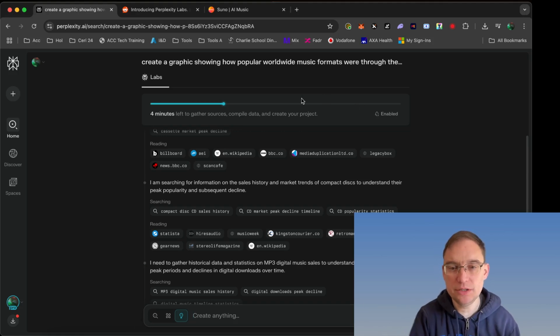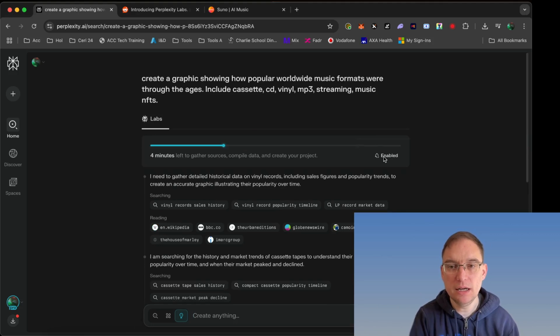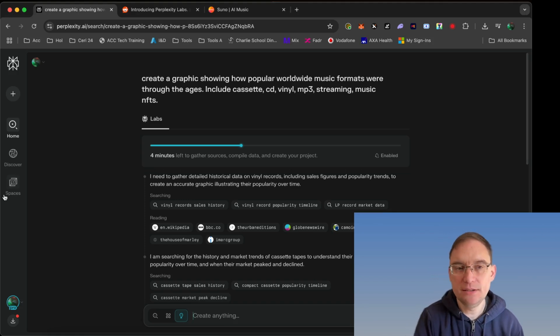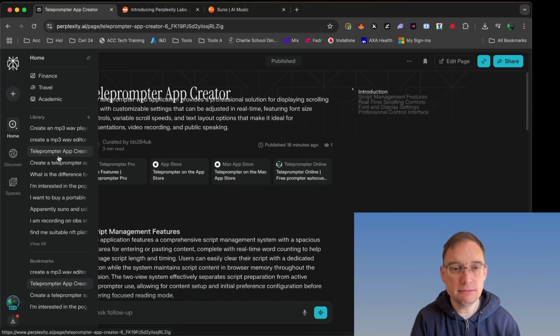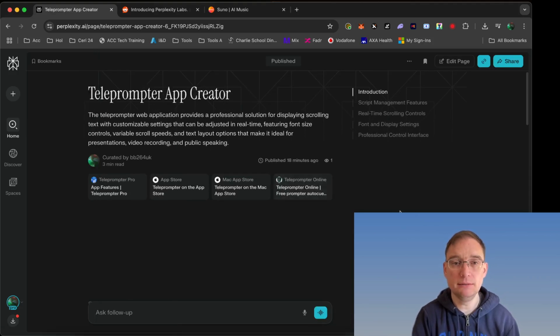And what's really cool is you can scroll to the top. You've got notifications enabled on here, so it'll actually tell you when it's done. It gives you progress updates as well. You can see it's about 40% complete right now. You just walk away, you come back to it, you could start a new project. It's pretty amazing, isn't it, really? So I have bookmarked a few things. If I go back to here, I created a teleprompter app, which I thought would be pretty cool to try. So I'll let it do its thing.